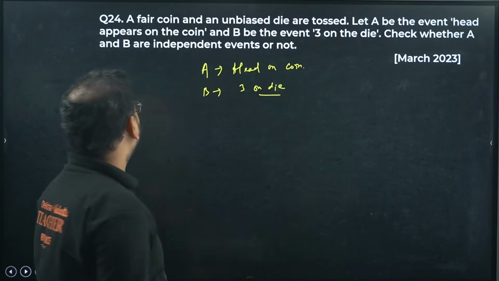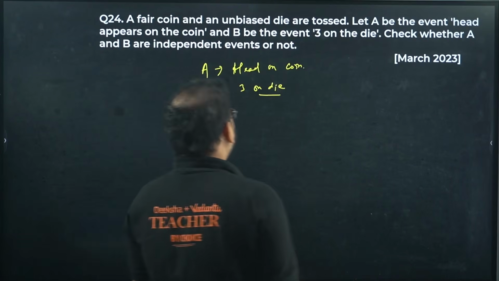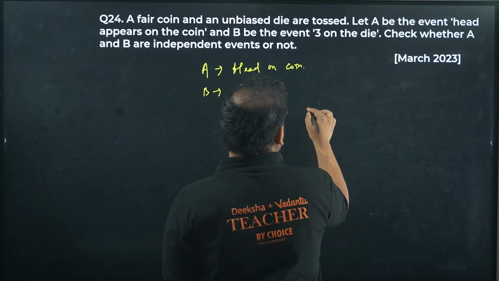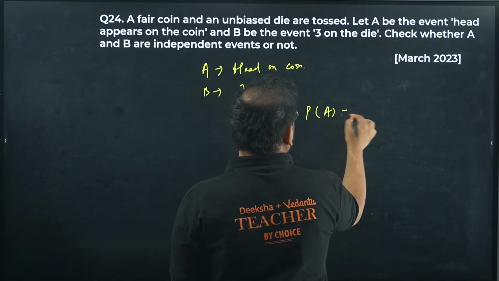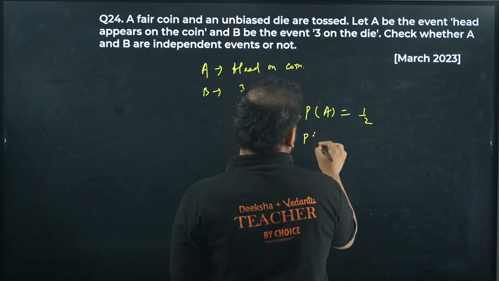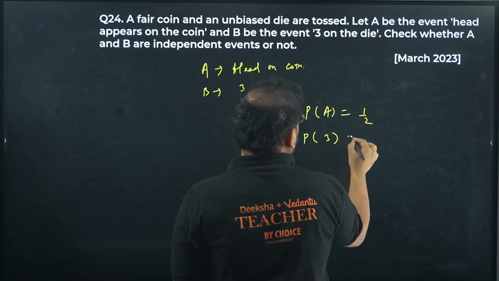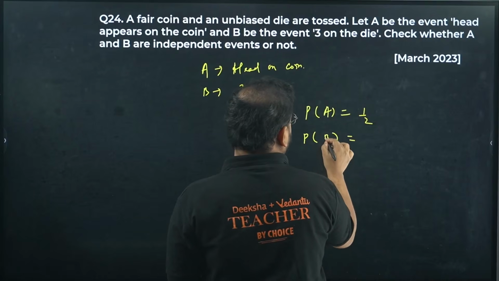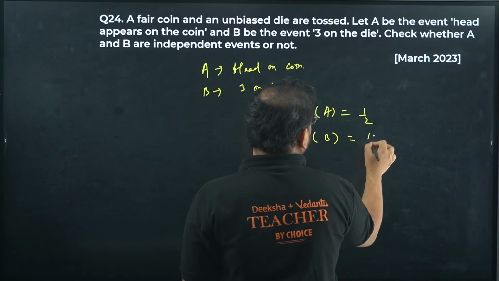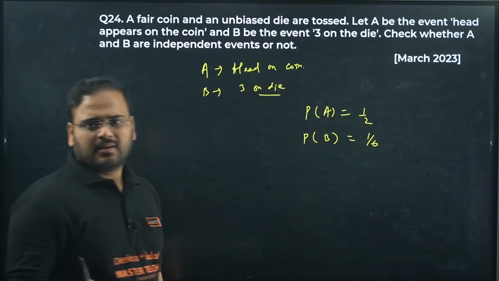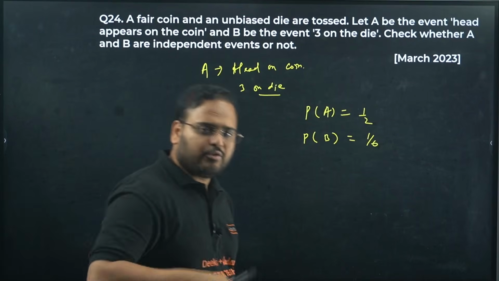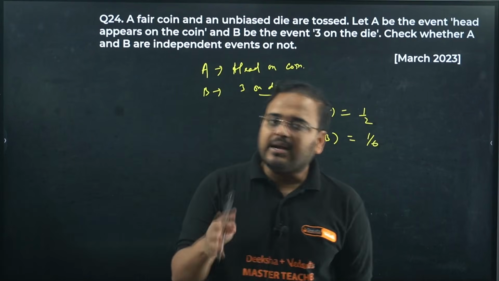Check whether A and B are independent events. So we have tossed one coin. Probability of getting a head will be 1 by 2, and probability of getting a 3, event B, will be 1 upon 6. We have a total of 6 outcomes if you throw a die, 1 2 3 4 5 6.